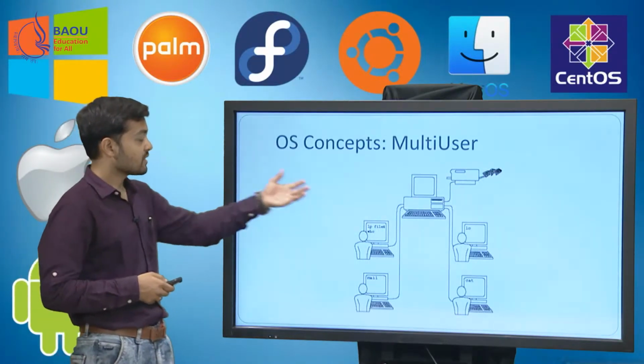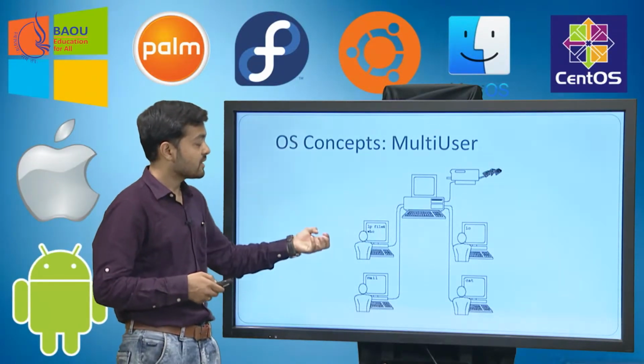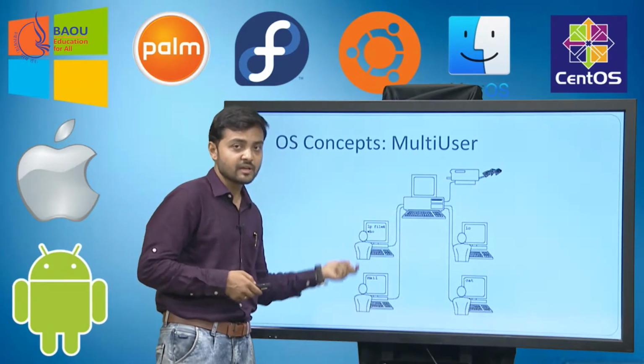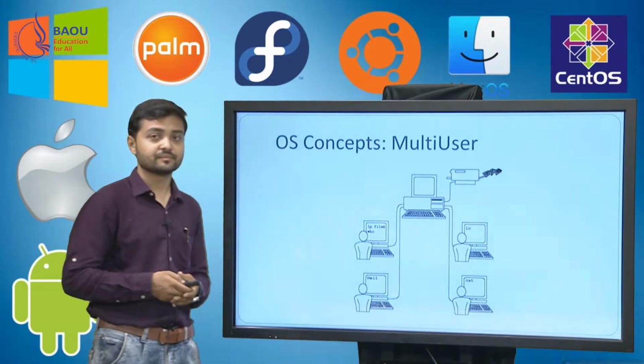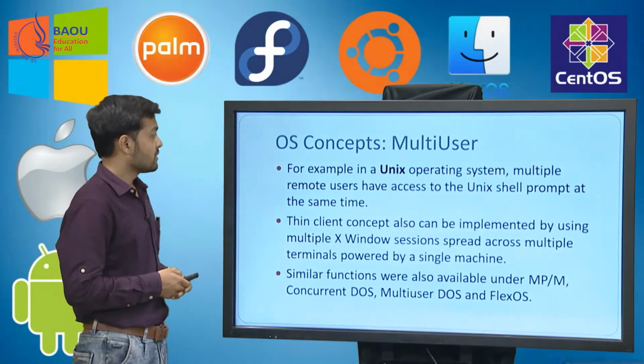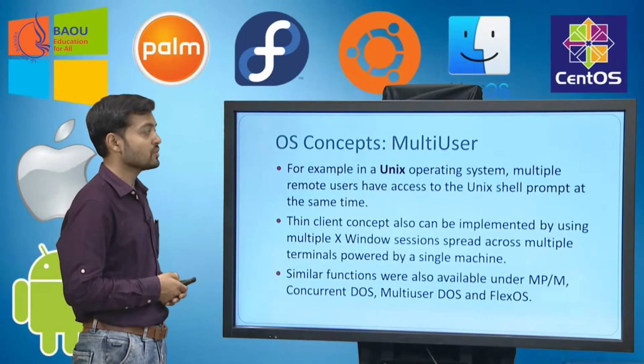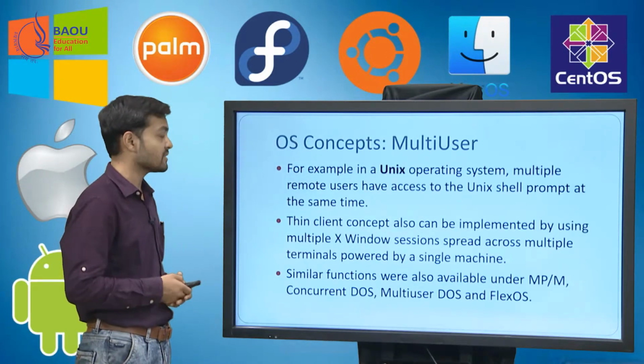So this is an example of multi-user, where one resource is there and that resource is going to be used by multiple users at the same time. For example, in a Unix operating system, multiple remote users have access to the Unix shell prompt at the same time.